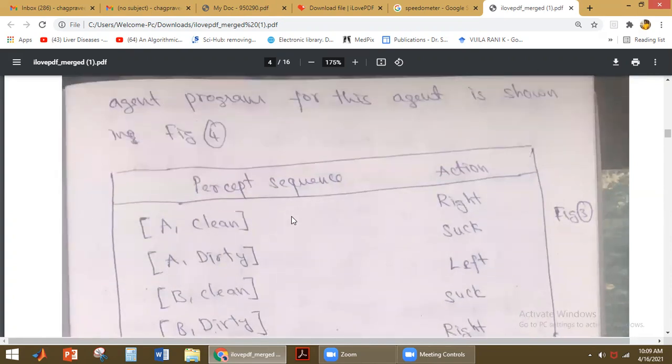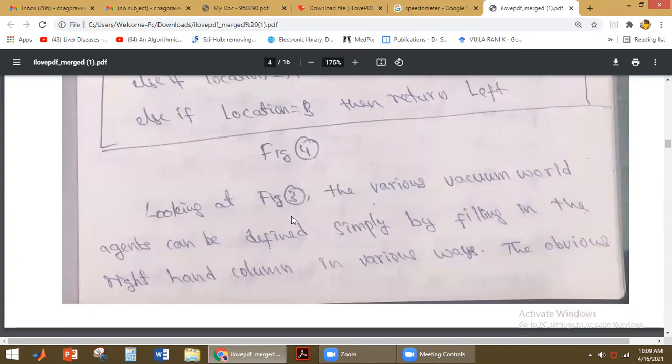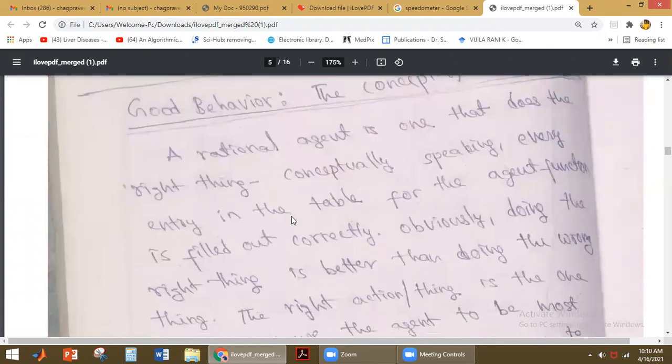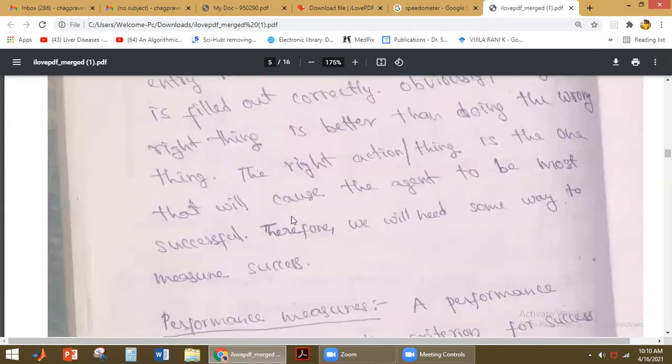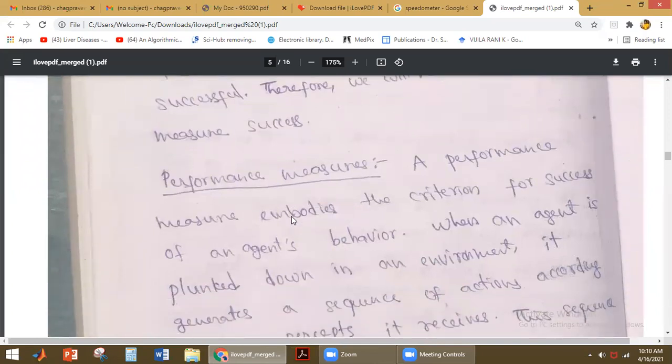If this table is filled out correctly, then what happens? The agent will do the things rightly. Otherwise, the agent will not do the things rightly. So how do we measure this? We will be measuring by using performance measure. So what is performance measure? Performance measure is the criteria to check the success of agent behavior.